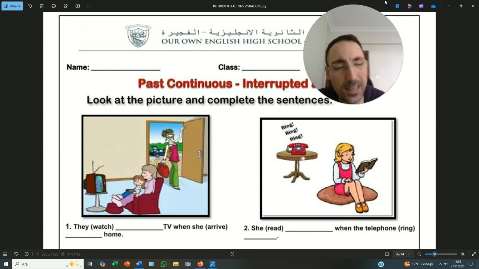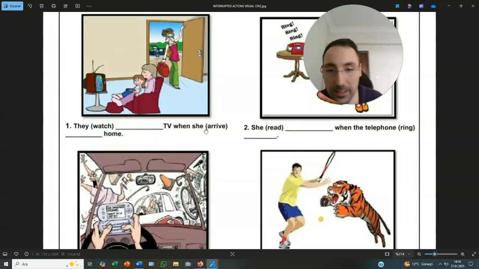Can anyone tell me what was actually happening and what interrupts the main action? Yeah, well done. This girl was reading her favorite book when the phone rang. In that case, the main action is this girl's reading her favorite book, which was already happening when the phone later rang unexpectedly, which interrupted the action of reading the book. Yeah. Here is the third one, guys.